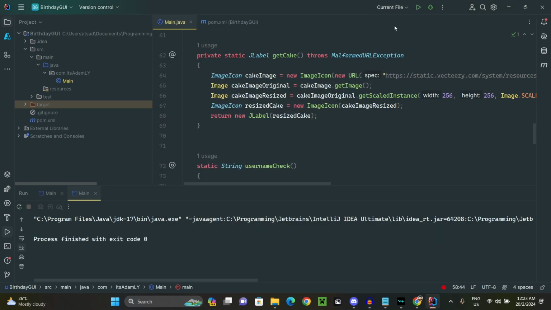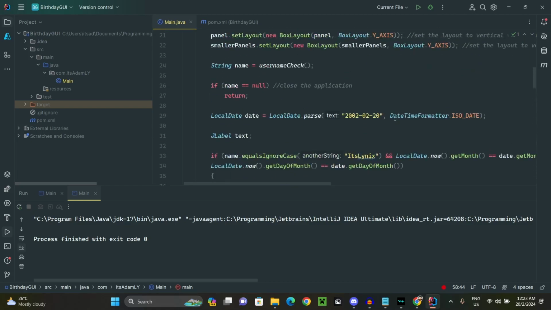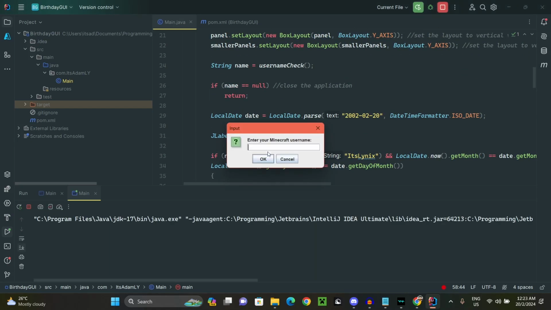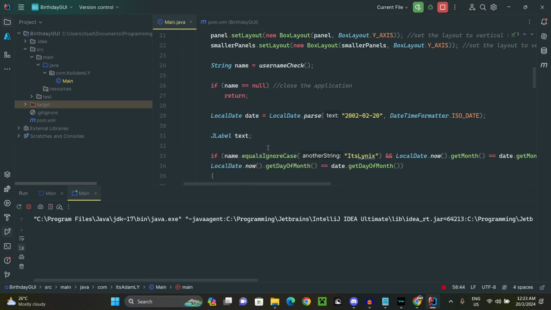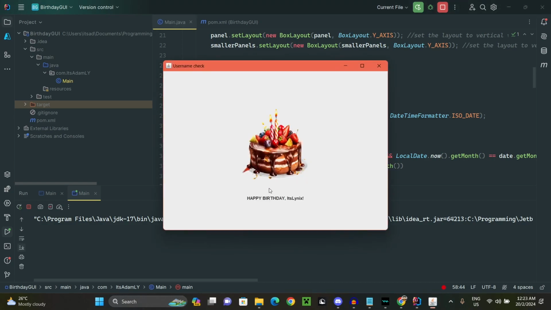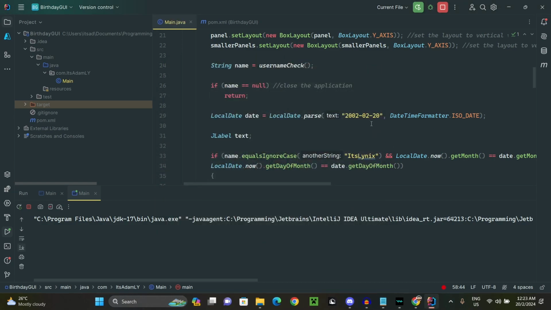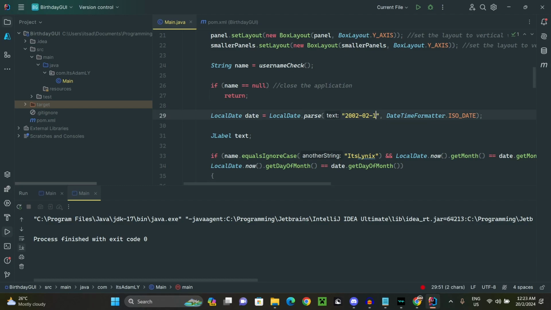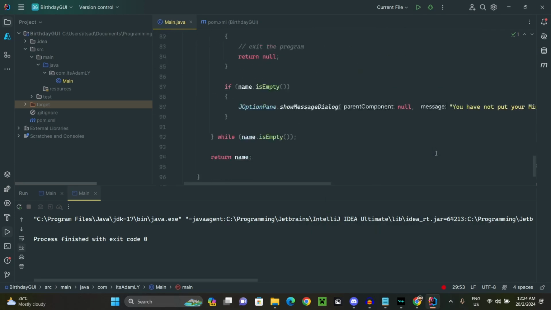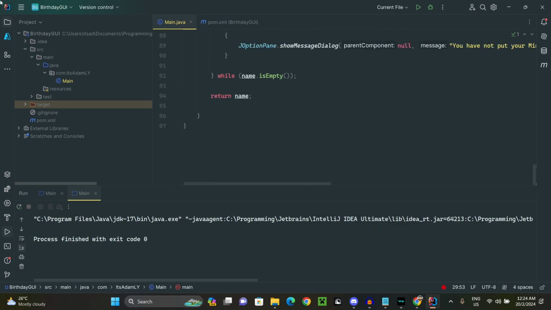And then so now it's 20, right? Okay, if I were to put it's Lynix here, happy birthday, it's Lynix. Okay, that's cool. So now the entire program works. Now the most important thing for this part is to export the entire program right here.